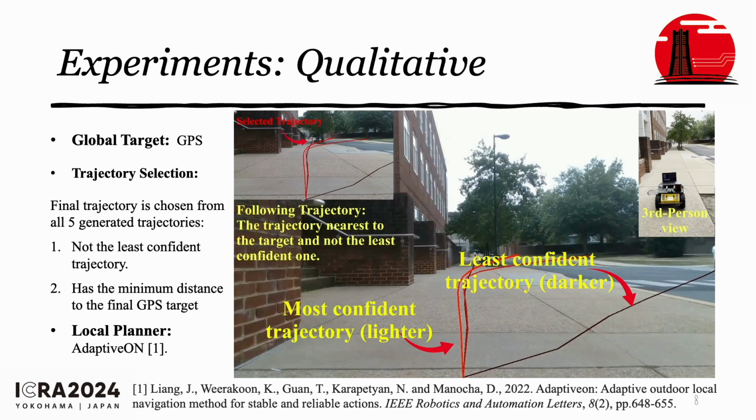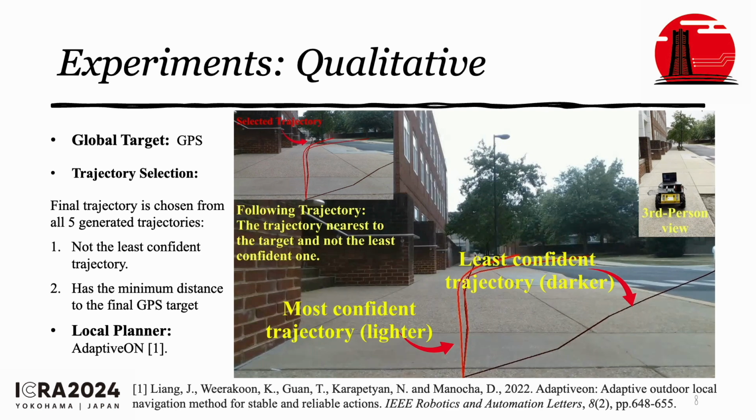And this is the qualitative result of our experiment. So in the real-world experiment, we use GPS to provide a really long distance target. And then in the trajectory selection, we have 5 candidates to select. And the selected trajectory should satisfy these two constraints. First, the trajectory should not be the least confident trajectory. And second, the selected trajectory should have the minimum distance to the final GPS target among these 5 candidates. And to follow the waypoints, we use an adaptive local planner.